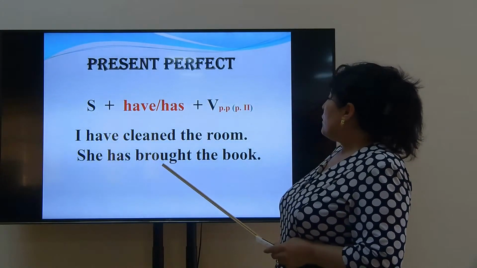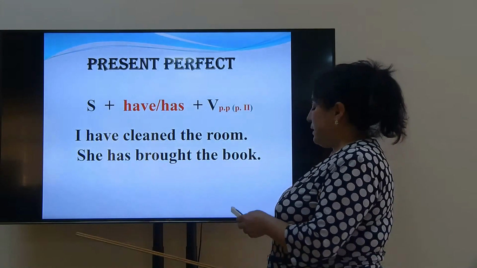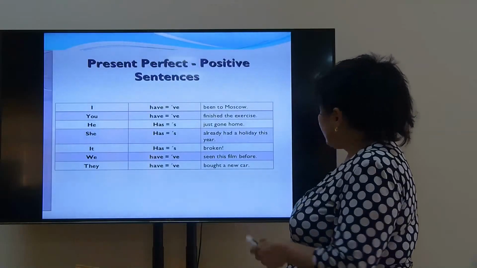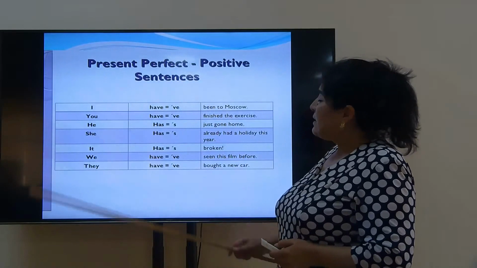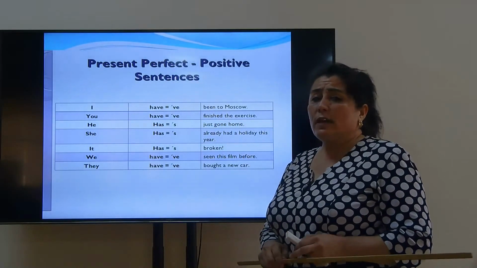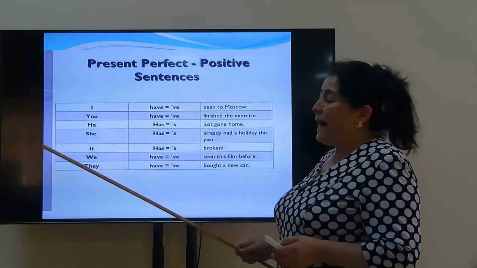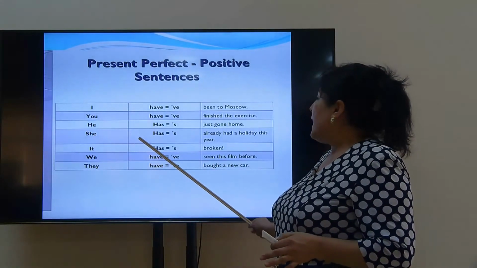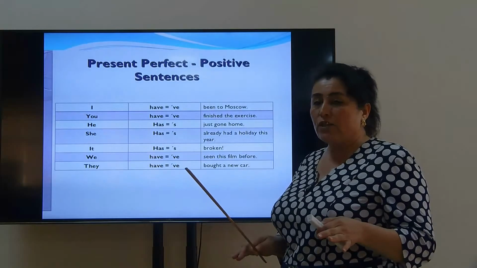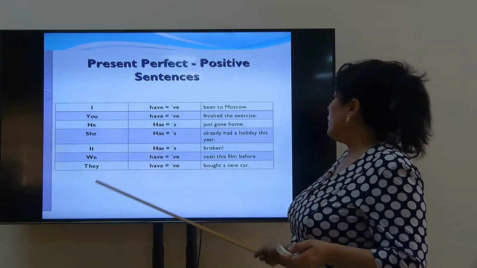Brought is an irregular verb. It is the past participle form of the verb in the sentence. There are two forms of every tense: I have is the long form, and I've is the short form. She has is the long form, and she's is the short form.